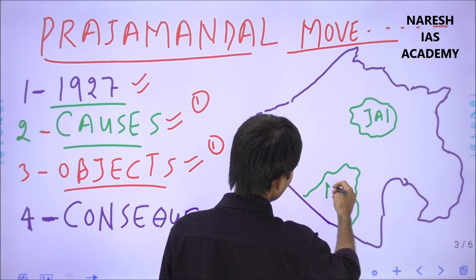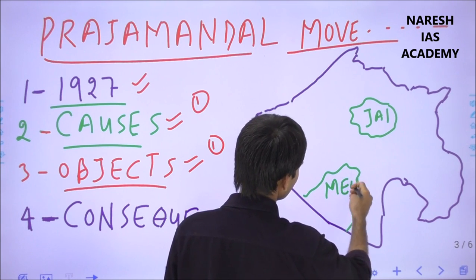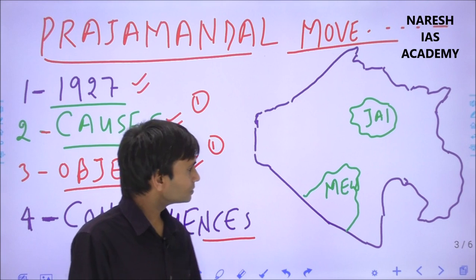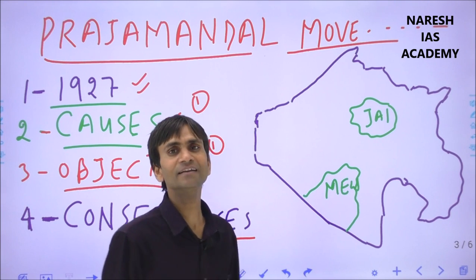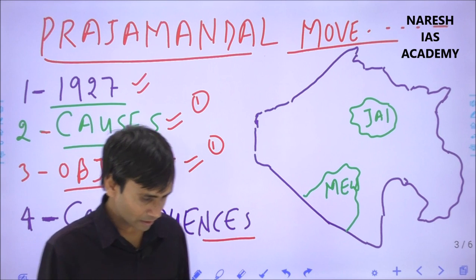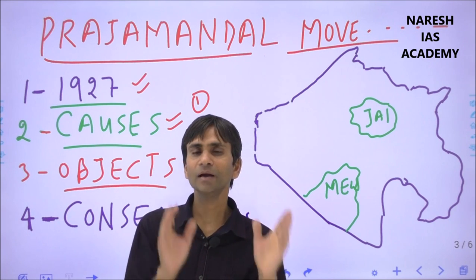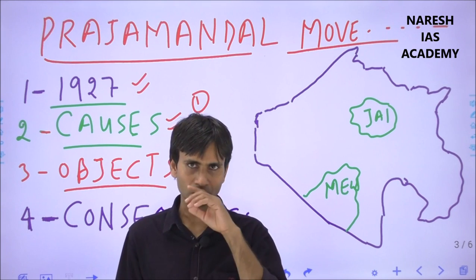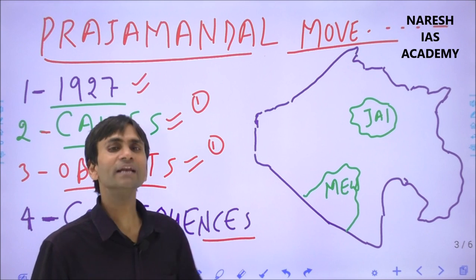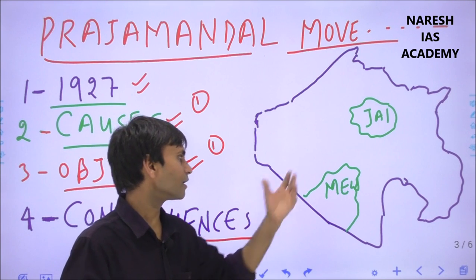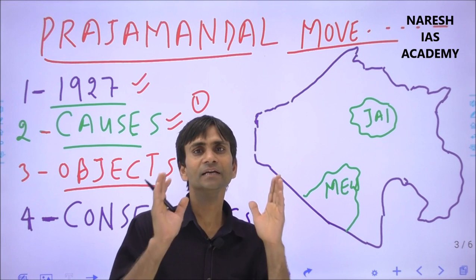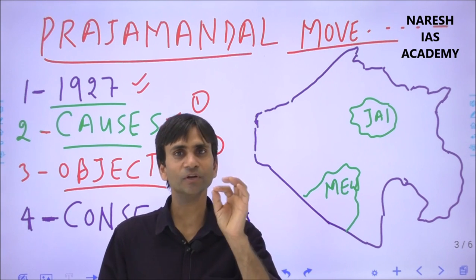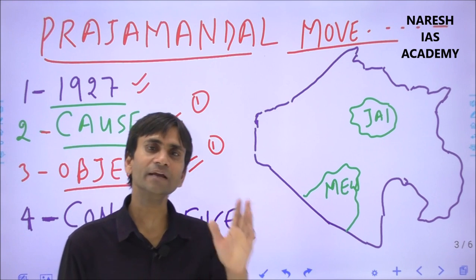Second, this is the Mewar Prajamandal. At that time the Mewar Prajamandal included most of the geographical region of South Rajasthan. The Mewar Prajamandal was organized in 1938 by Maniklal Verma and Balwant Singh Mehta. Balwant Singh Mehta was its first chairman in 1938, and finally many leaders then joined the Prajamandal movement of Mewar. The first annual session was held in 1941 and it was chaired by Maniklal Verma.